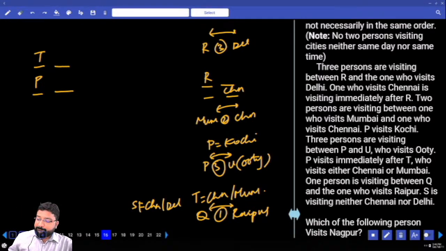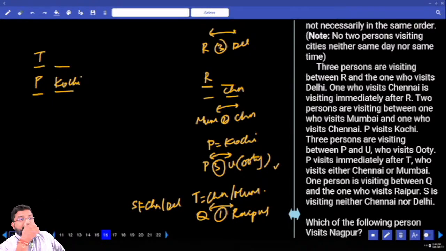See, T who visits, so P who visits immediately after T. P is going to Kochi. We do have a point to mention here about P and U. 3 people between P and U. These 3 people can be before or after.